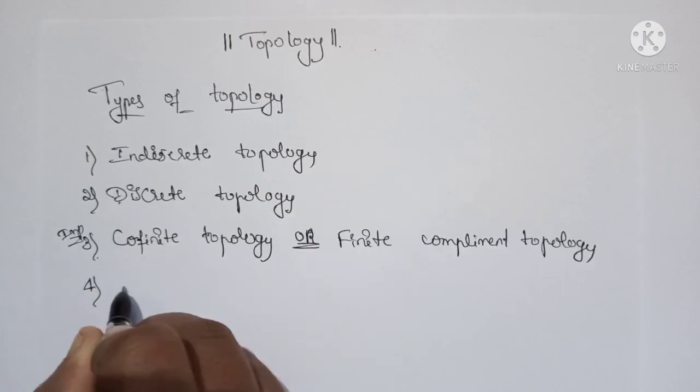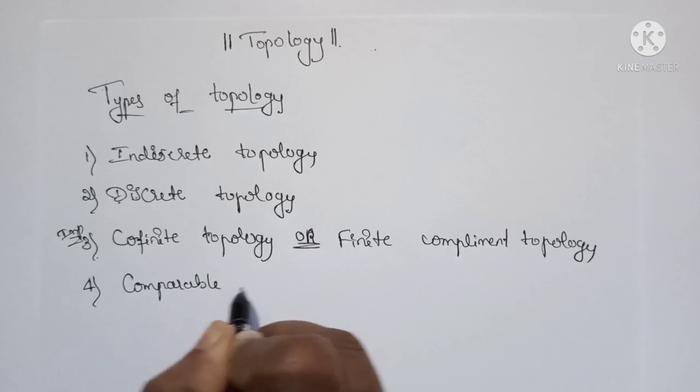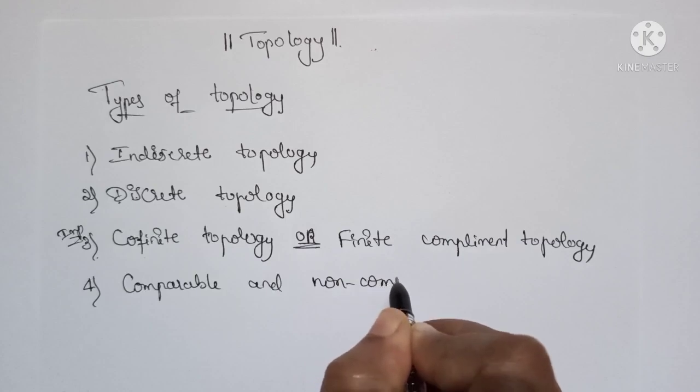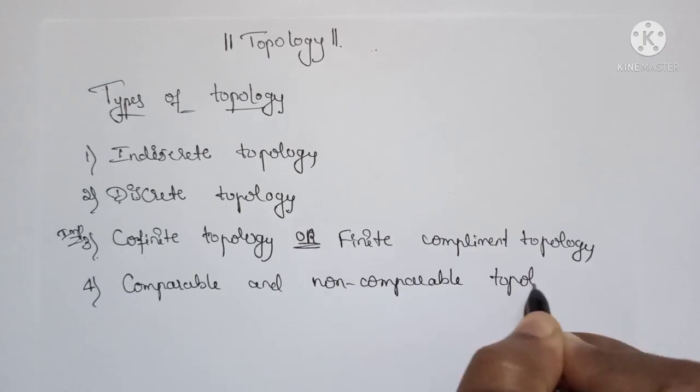Next one, comparable and non-comparable topologies.